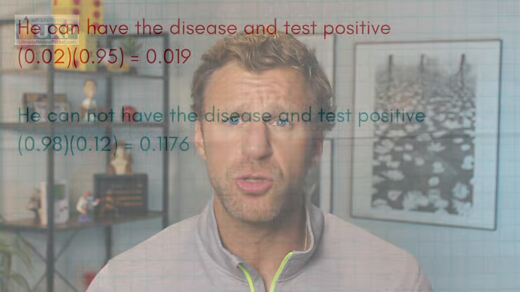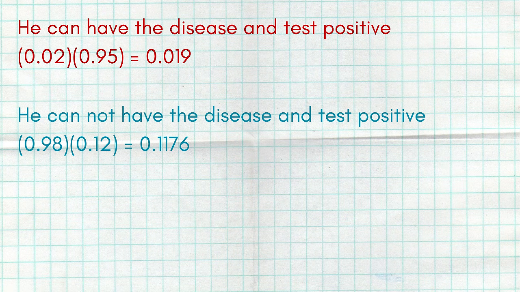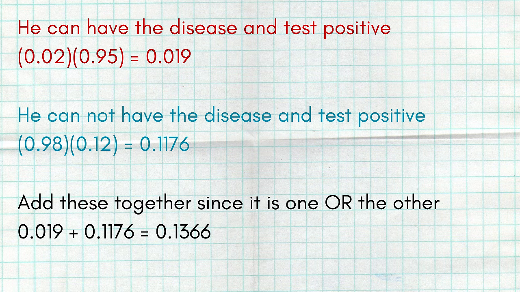Now, the other scenario that leads to a positive result is you do not have the disease, 98%, and you still got that 12% chance of a positive result when you do not have the disease. So once again, 0.98 times 0.12, 0.1176. Now, only one of these situations can happen. They can't both happen at the same time. That'd be impossible. So it's one or the other. And remember that word or means add. So we're going to add those two final probabilities together to get a final answer for the probability of a positive result, 0.1366.